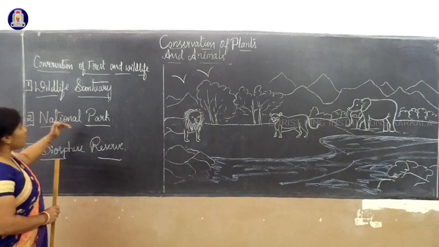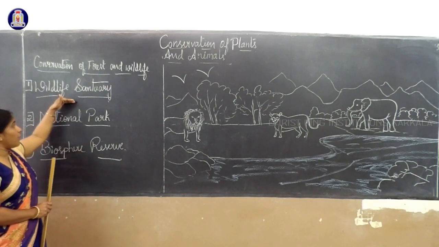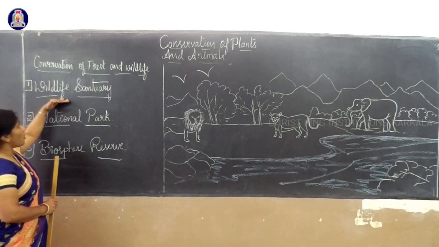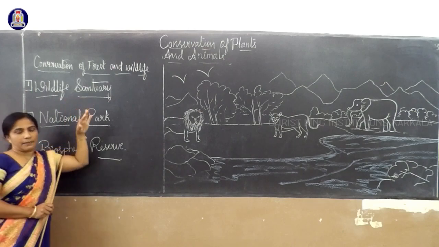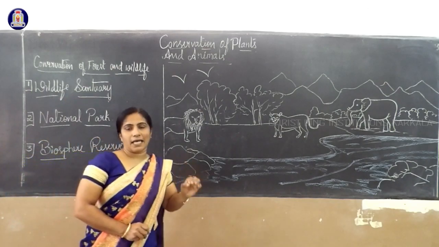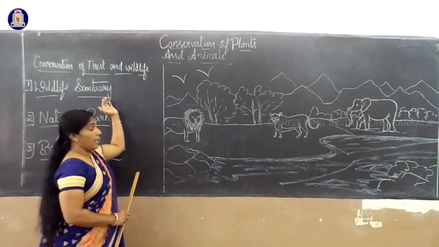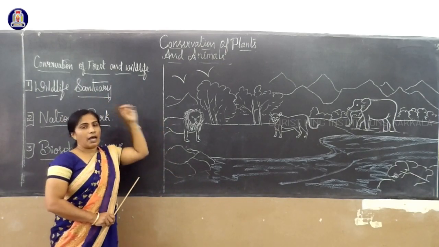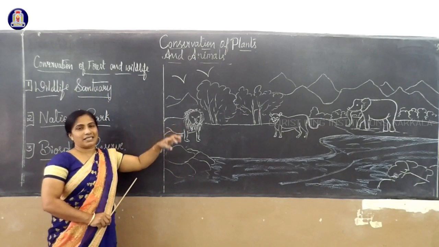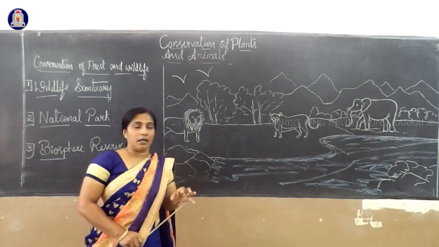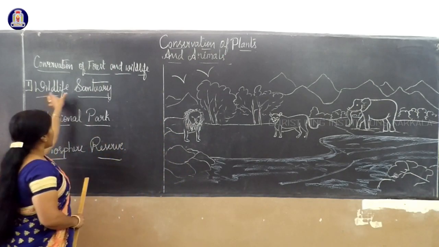Now there are three methods to conserve the forest and wildlife. The first one is called wildlife sanctuary. As I said, wildlife is nothing but plants, trees, and wild animals present in an area. Now, what is a wildlife sanctuary?